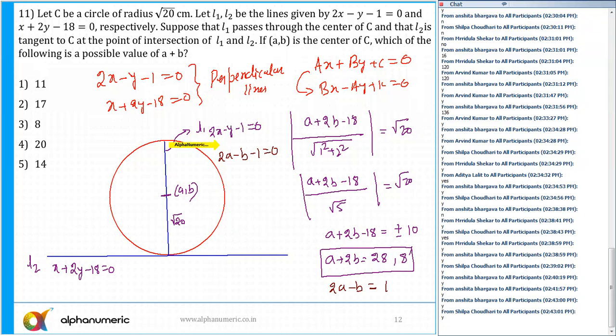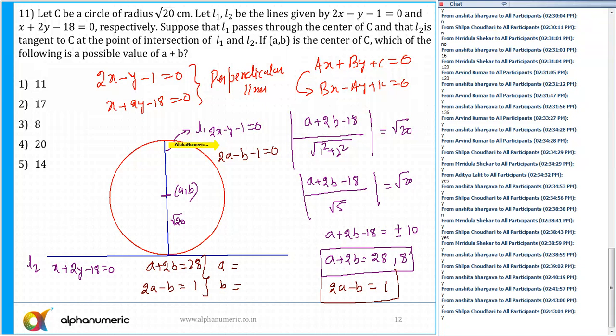So now we can solve these equations. First case, if A plus 2B is equal to 28, I need to find the possible values of A plus B. A plus 2B is equal to 28, and 2A minus B is equal to 1. If I solve these equations, can you guys tell me what are the values of A and B? Tell me quickly.